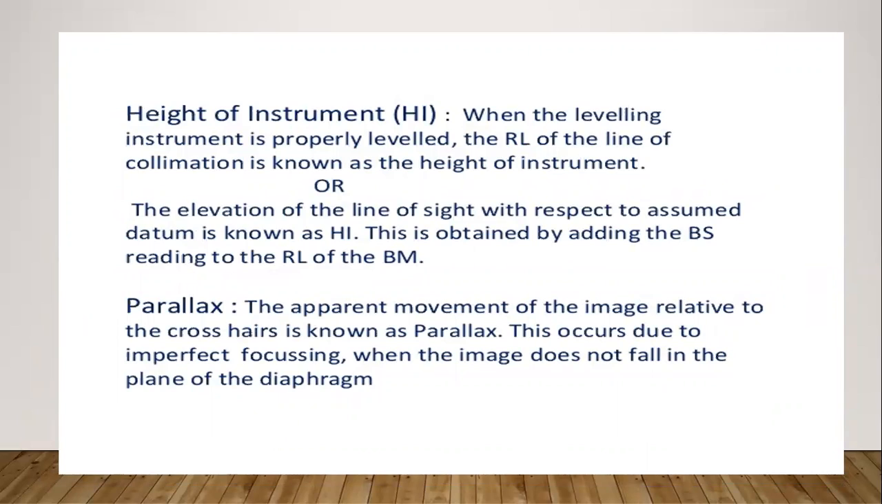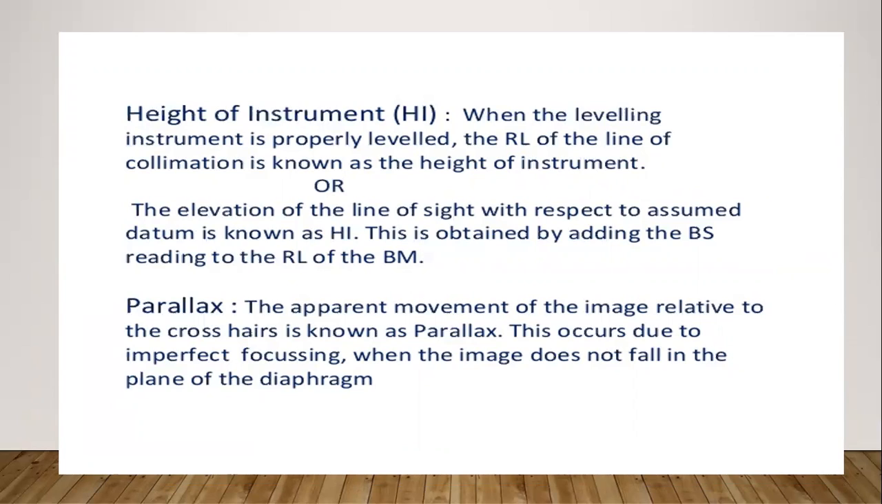Height of instrument. When the leveling instrument is properly leveled, the RL of the line of collimation is known as the height of instrument, or the elevation of the line of sight with respect to the assumed datum is known as HI. This is obtained by adding the backsight reading to the RL of the benchmark.